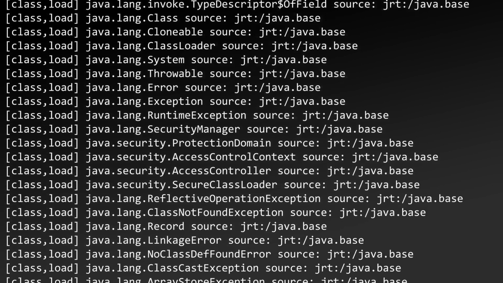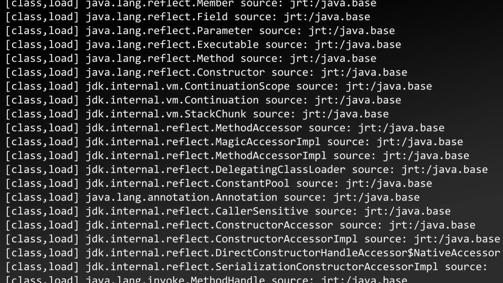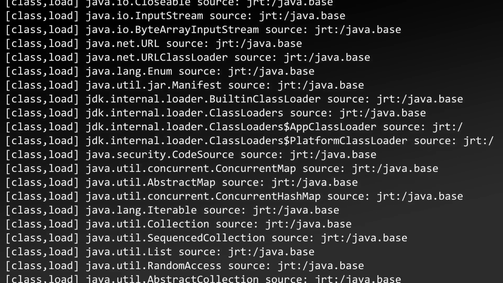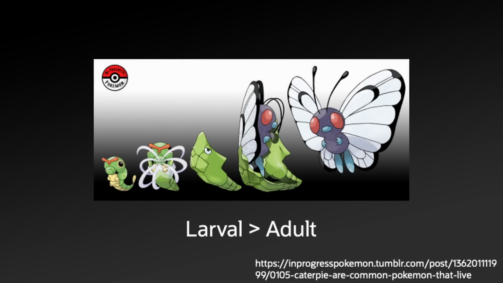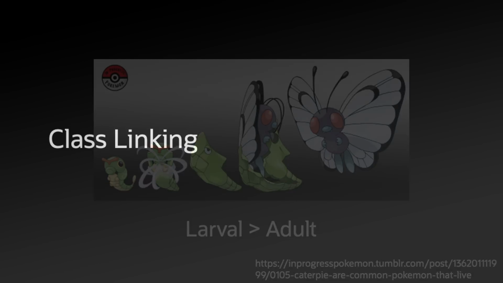This process continues as the bootstrap loader loads classes as it traverses the tree of classes it needs to execute the Hello World class. When classes are loaded initially, they are in what is called a larval state, where the class's API is almost entirely hidden from other classes. This is to allow an opportunity for several important steps to happen, including verification of the class and the class to do its internal housekeeping. So let's take a look at the steps that a class must go through to mature into its adult form.